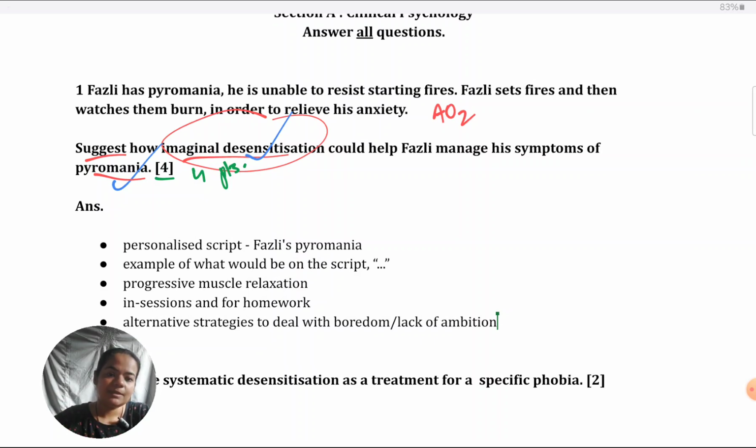Not mentioned here, but you know that pyromania is generally found in youngsters, especially teenagers. So what a teenager could do instead of setting fires, you could think about that. So this is how you need to structure your answer. I've written 5 unique points as such. You could take any 4 and develop your answer on that.